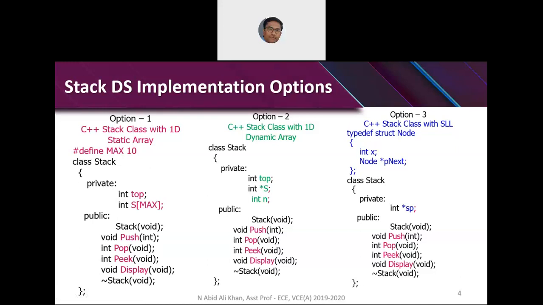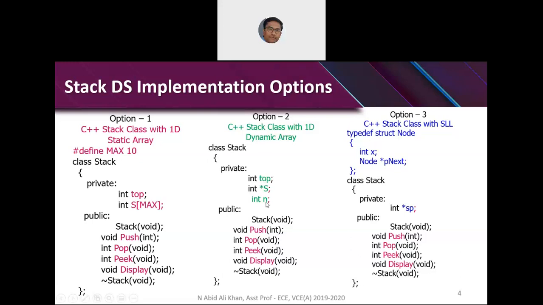This is option 1. Next, option 2. Write the ADT class of stack with scalable array maintaining integers along with its appropriate operations. That means class stack again. Now you require 3 members, 1 extra because you need to maintain scalability.